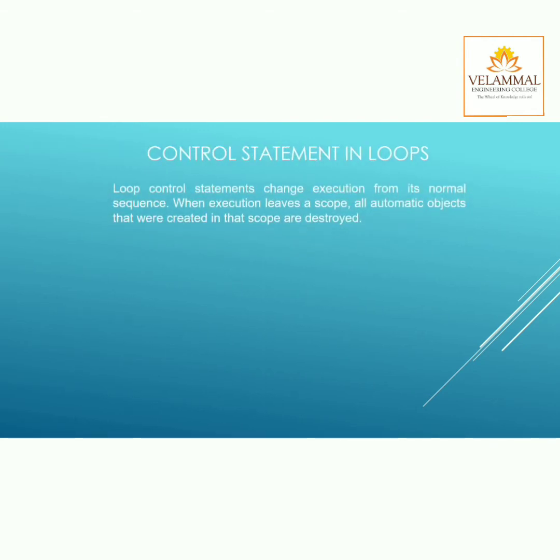Now we are going to see about control statements in loops. Loop control statements change execution from its normal sequence. When execution leaves a scope, all automatic objects that were created in that scope are destroyed. There are three types of control statements.